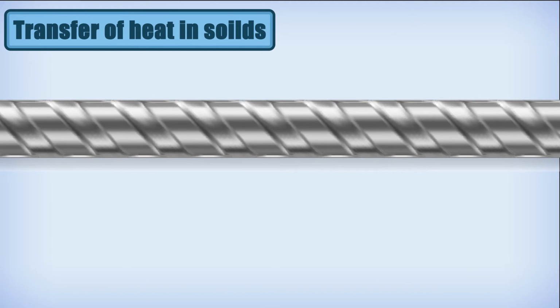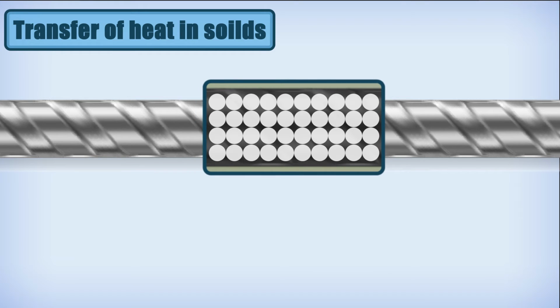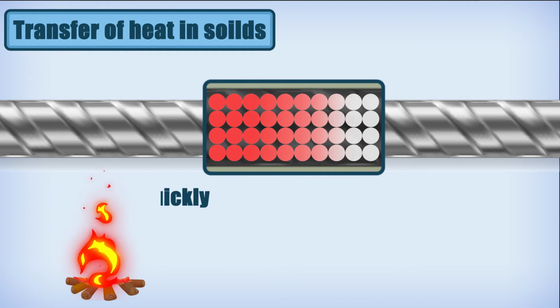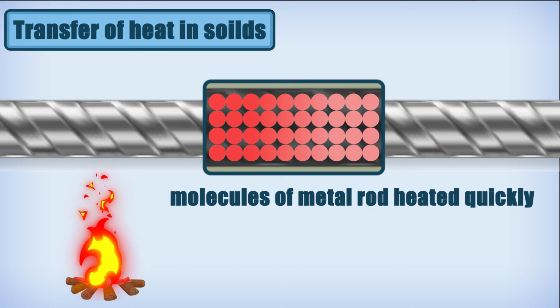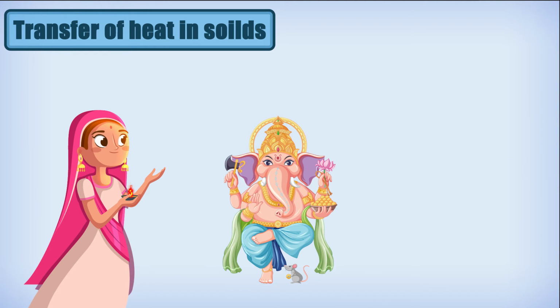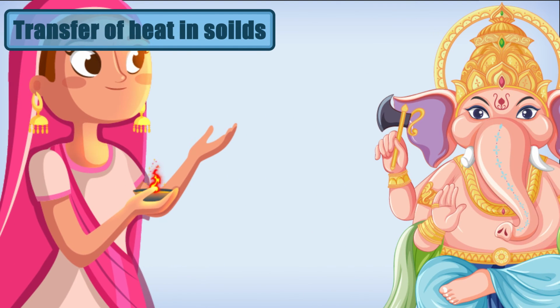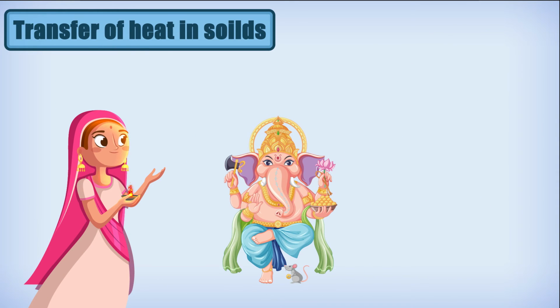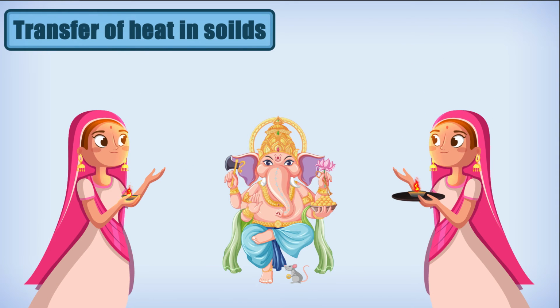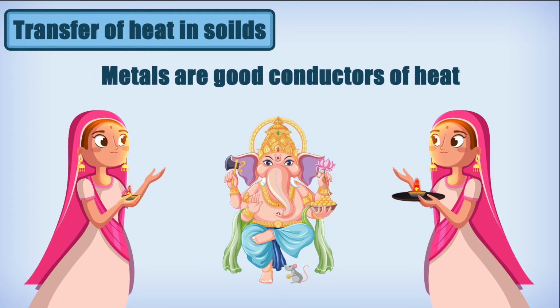So, how is heat transferred in solids? In solids, we know that molecules are held tightly next to each other. So, when an iron rod or any metal is heated, the heat is transferred between the molecules quickly. Hence, the temperature of the metal increases quickly. Some of you might have experienced that during puja or offering to God, we do arati or light candles. When the metal with arati or camphor gets heated, we can't hold it for long. Hence, we use another plate to keep the arati so as to not burn our hand. These metals are good conductors of heat.